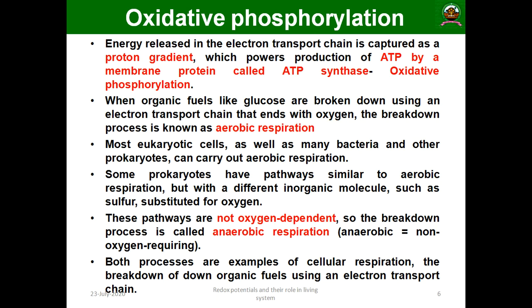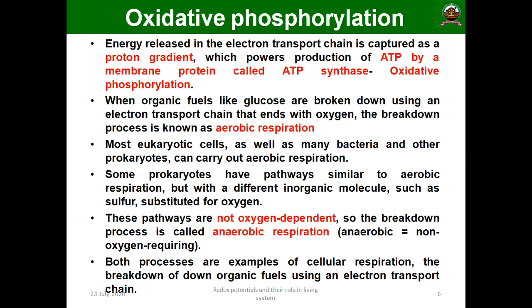A potential difference exists, known as the proton motive force. This proton gradient powers the production of ATP by a membrane protein called ATPase. We will discuss ATPase in detail later. That is known as oxidative phosphorylation.